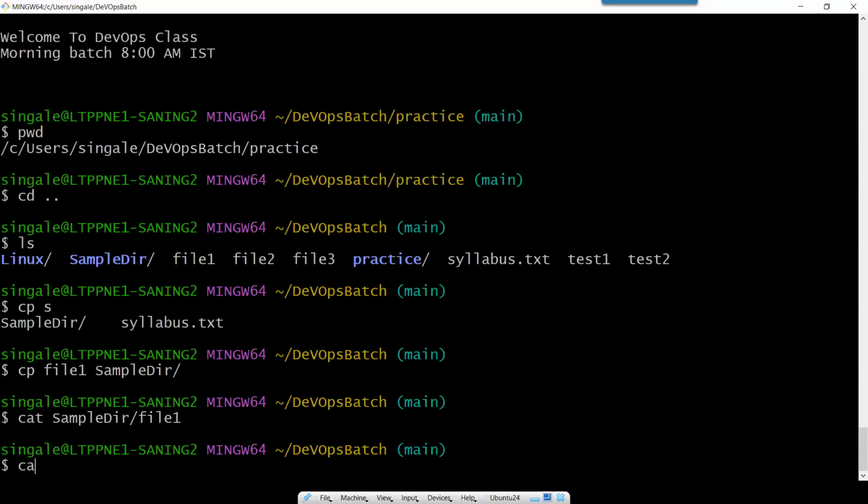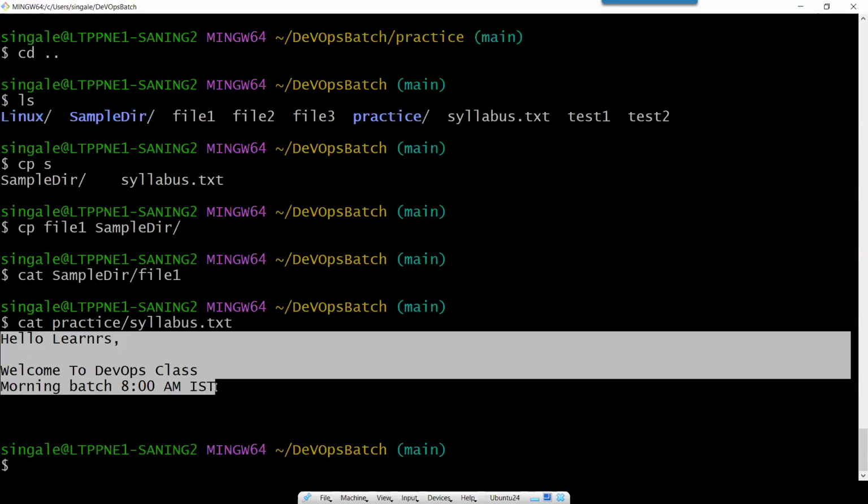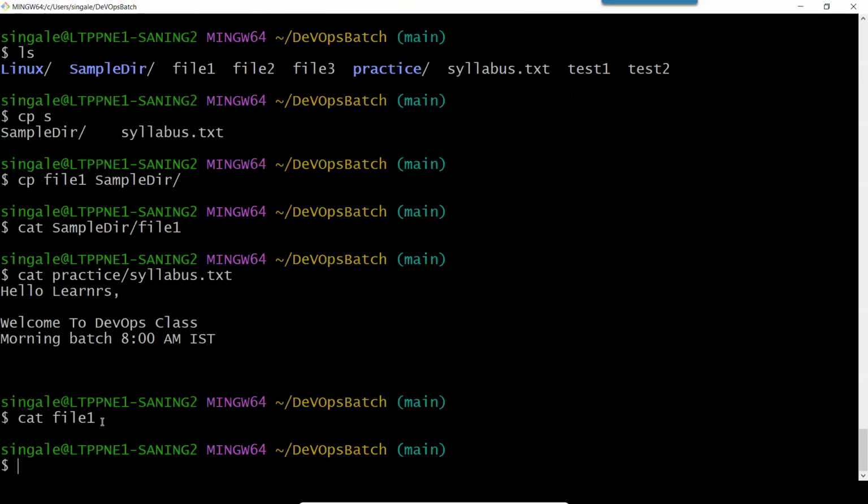So I will use the command cat, then practice, PRAC tab, and then inside that I have copied one file, syllabus.txt, and I press enter. I can read that file. So I don't need to go all the time into that directory to read the file. Yes, Naneshwar has the right answer. The file doesn't have content. Correct. So that's why we are not able to see the result of this file one. Let's verify it. We can do cat file one and press enter. You can see no content is available.